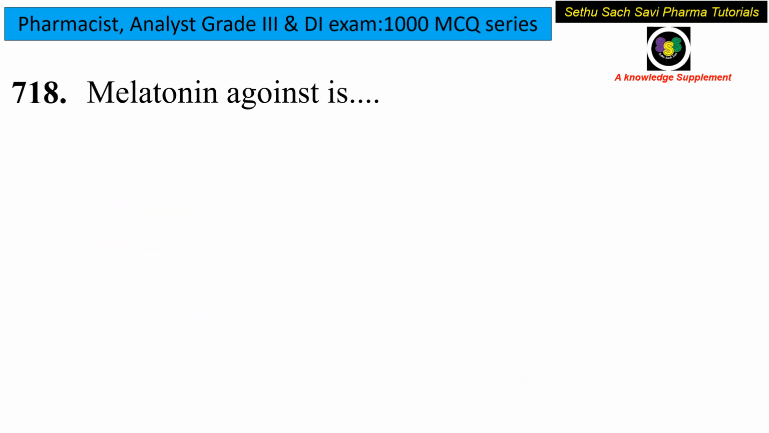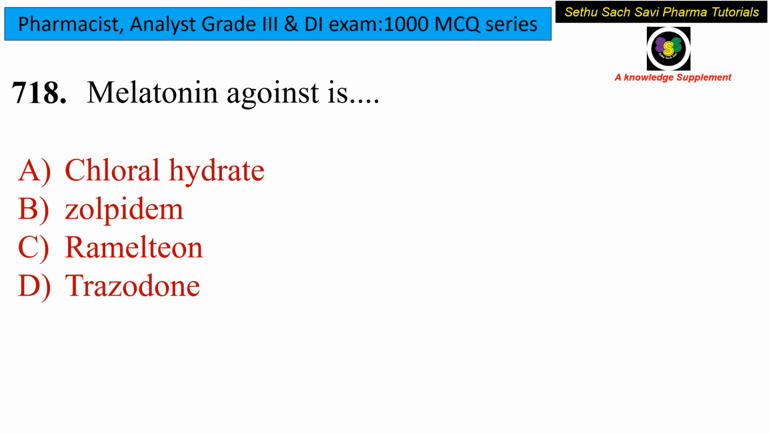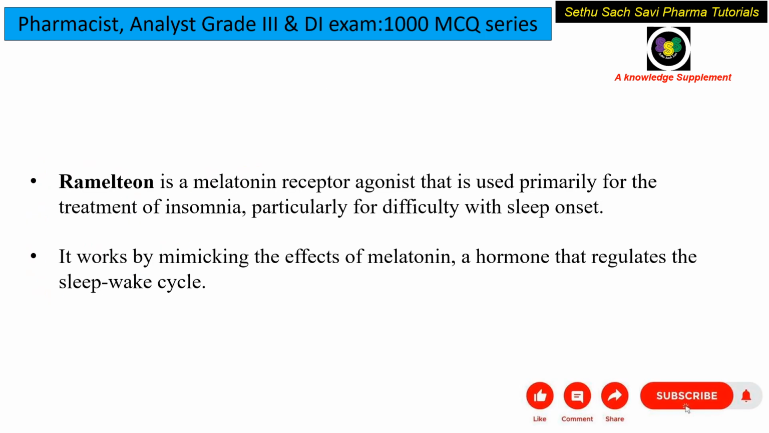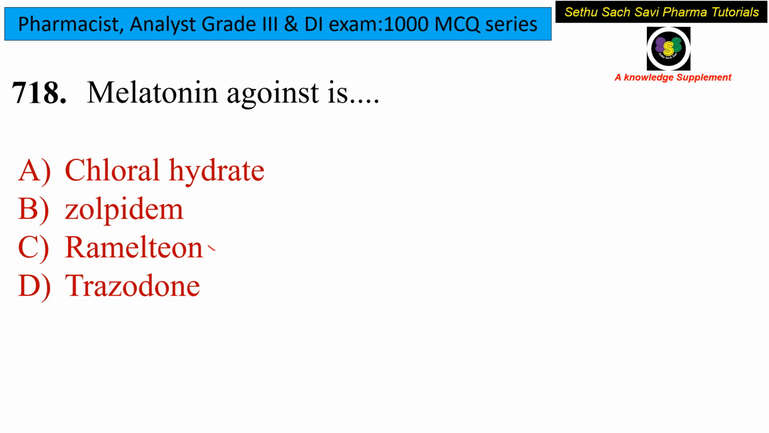Now let's see the next question. Melatonin agonist: is it chloral hydrate, zolpidem, ramelteon or trazodone? Ramelteon is the melatonin receptor agonist. It is mainly used for the primary treatment of insomnia. It works by mimicking the effect of natural melatonin, which is a hormone responsible for controlling the sleep-wake cycle. So here the answer is option C.